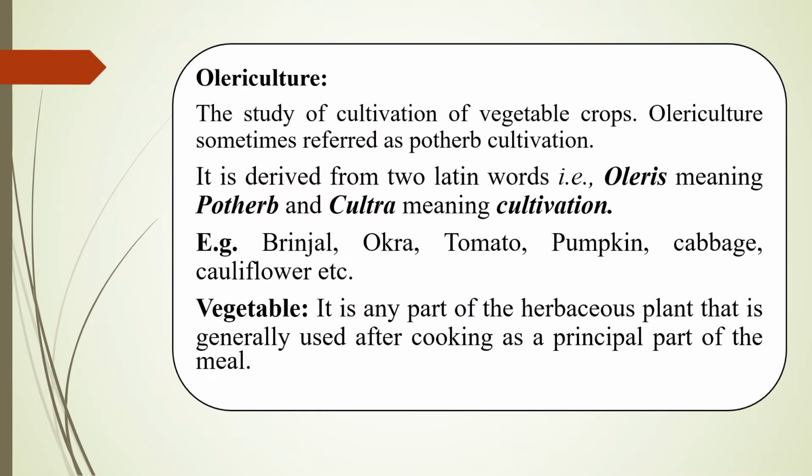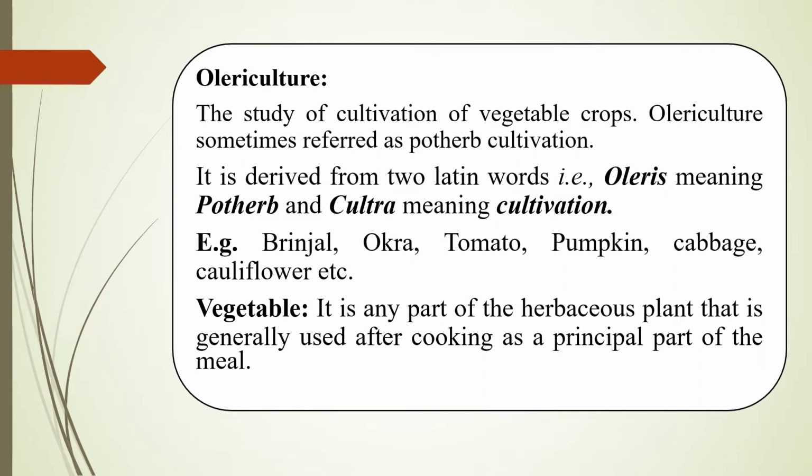Here comes the next main branch of horticulture, that is olericulture. The study of cultivation of vegetable crops is known as olericulture. Olericulture may sometimes be referred to as potherb cultivation. The word olericulture is derived from two Latin words, that is oleris and cultura. Oleris means potherb and cultura means cultivation. Cultivation of potherbs is known as olericulture. Examples of vegetable crops include tomato, okra, brinjal, pumpkin, cabbage, cauliflower, potato, etc.